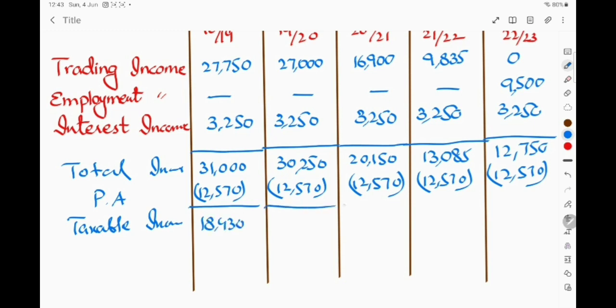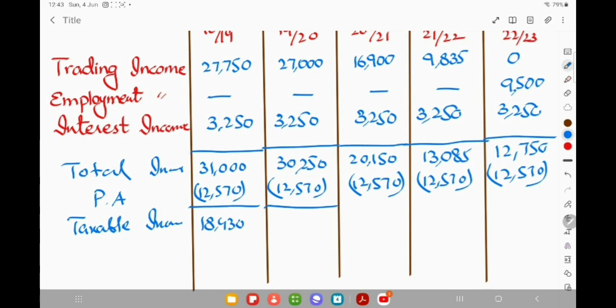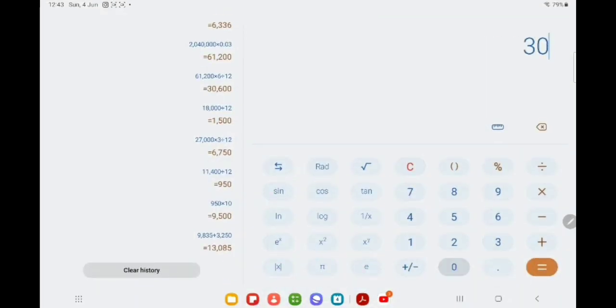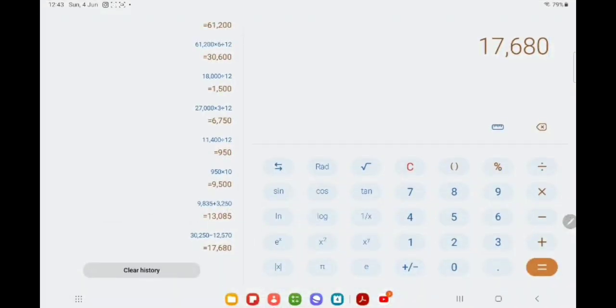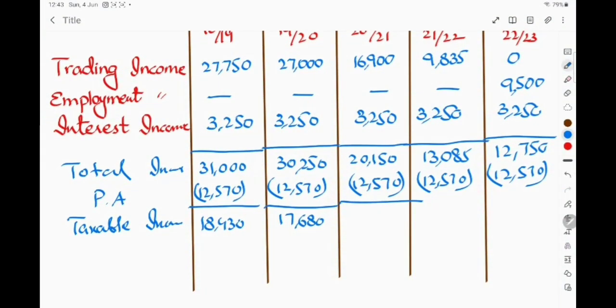So, this is 18,430, this is 30,250 minus 12,570, this is 17,680, then 20,150 minus 12,570, so this is 7,580, 13,085 minus 12,570, it is 515, and then it is 180.